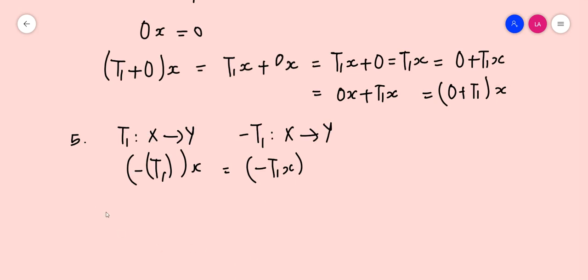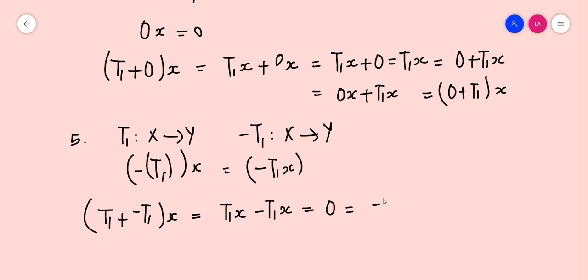So now we can easily understand that (T1 + (-T1))(x) should be equal to T1x - T1x, which is equal to 0, which should be equal to (-T1 + T1)(x), which is -T1x + T1x.